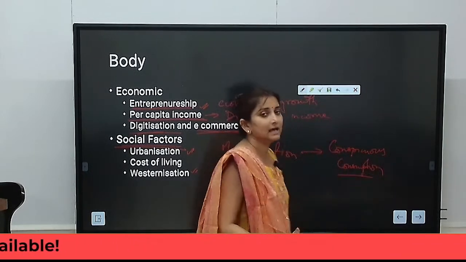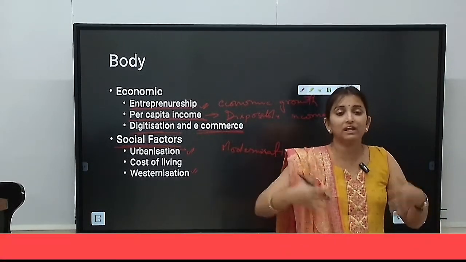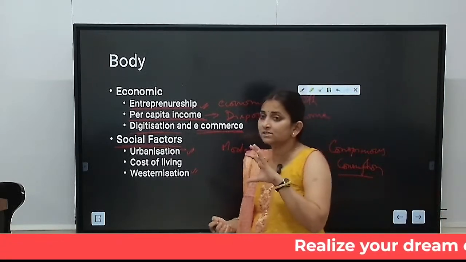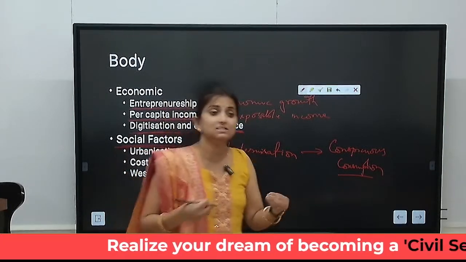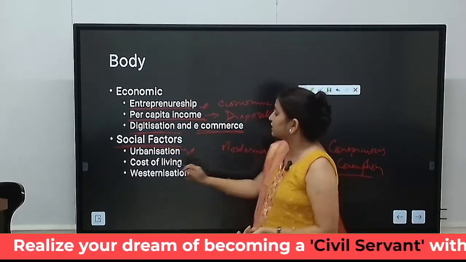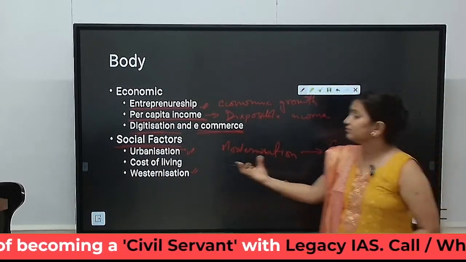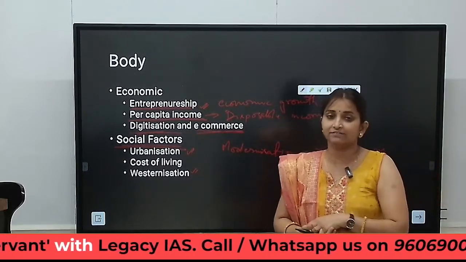What is happening is people are ready to spend more and more to display their wealth. That has become a status symbol. How much you are able to show off has become the status symbol, and that is contributed by urbanization, westernization, and modernization. Because of all these socio-cultural factors, because someone else has it, I should also have it.